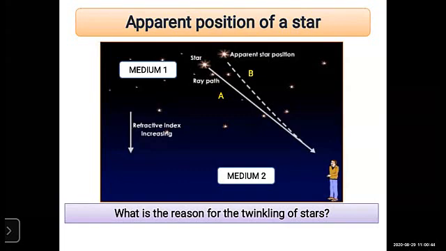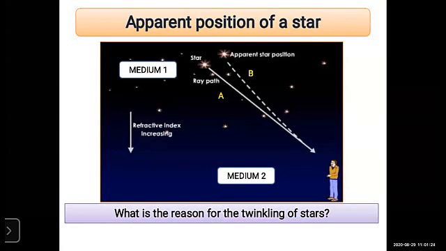Because of the continuous movement of the atmospheric air, the velocity of light and the refractive index change, and because of this, the position and the brightness of that star keep changing continuously, and the star appears to be twinkling. So this is the reason.